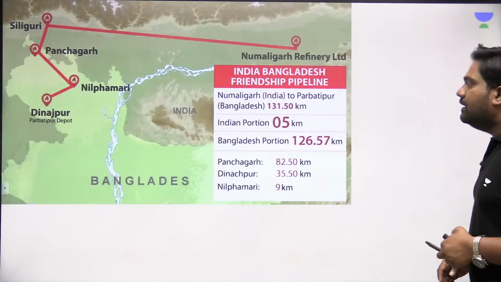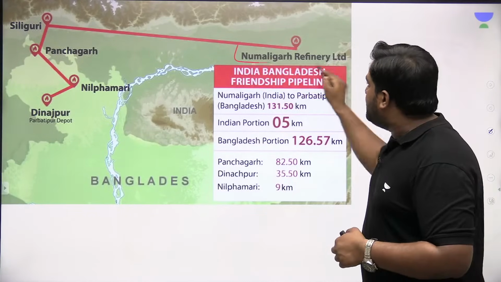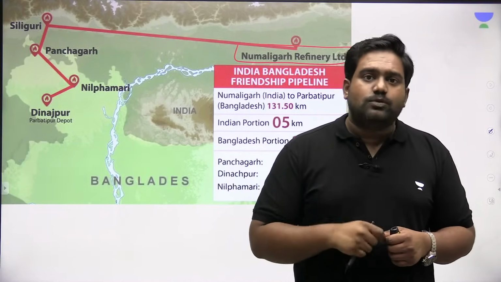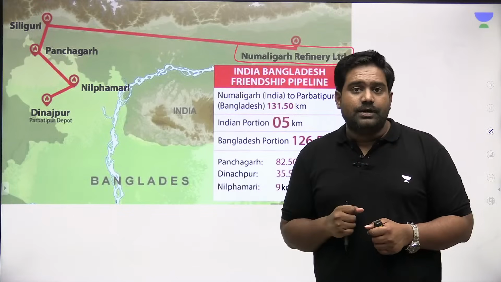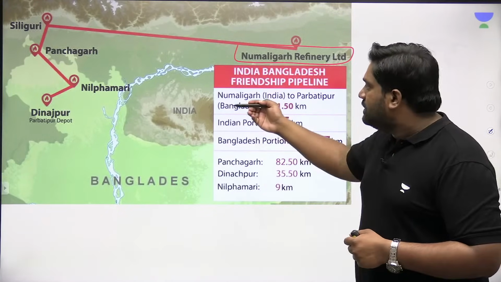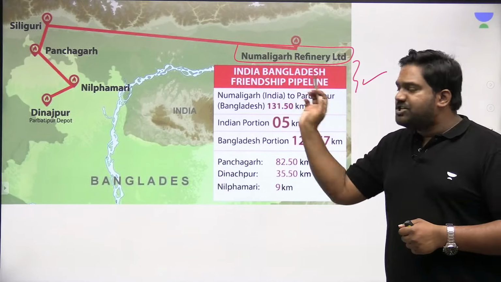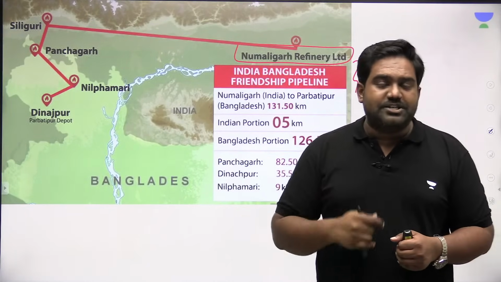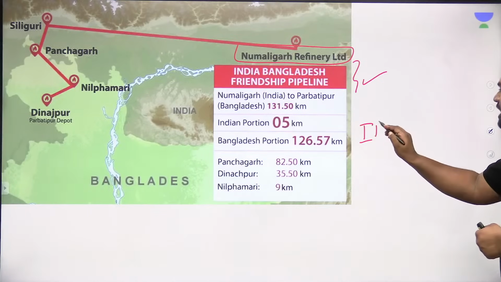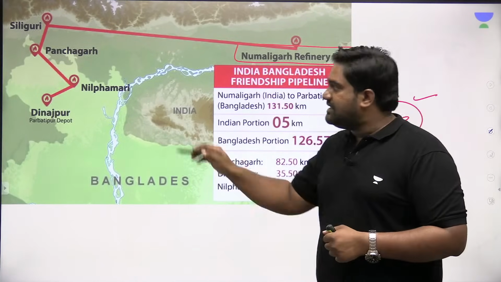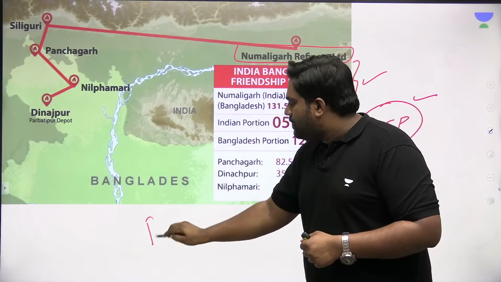It's very important. And the Numaligarh refinery is also in news because of an oil pipeline that was recently built between India and Bangladesh. That's another related point. Just last year, India and Bangladesh inaugurated the Friendship Oil Pipeline, the India-Bangladesh Friendship Pipeline. This supplies oil, essentially high-speed diesel.